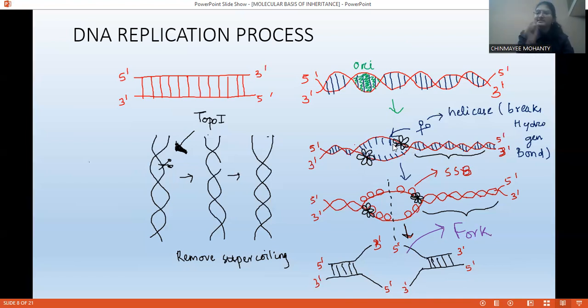So this is the structure of a fork, and this structure is helicase. Helicase is hexameric, meaning made up of 6 subunits. You can see this is the structure of a helicase. Now single strand binding proteins are there. What is the function of single strand binding protein?